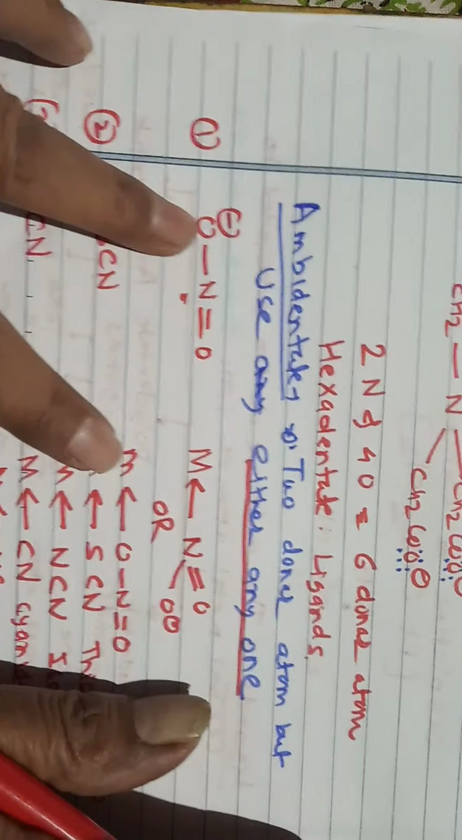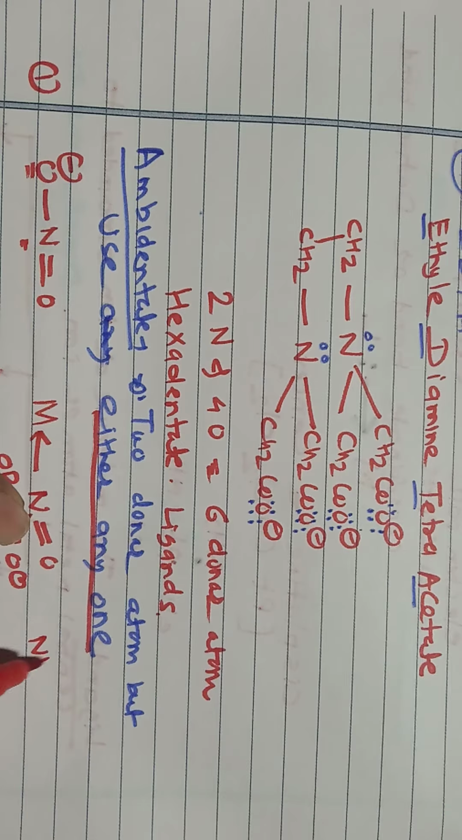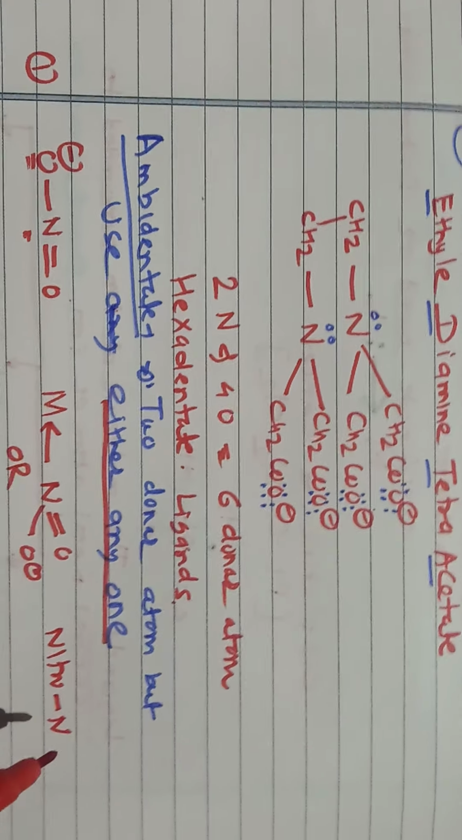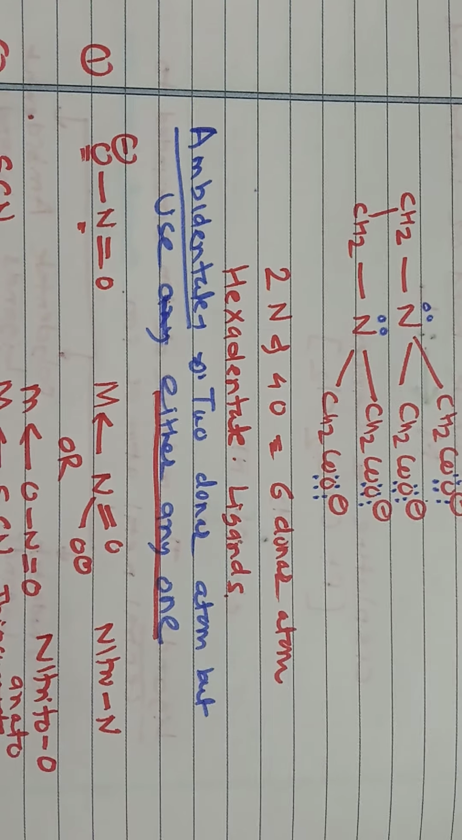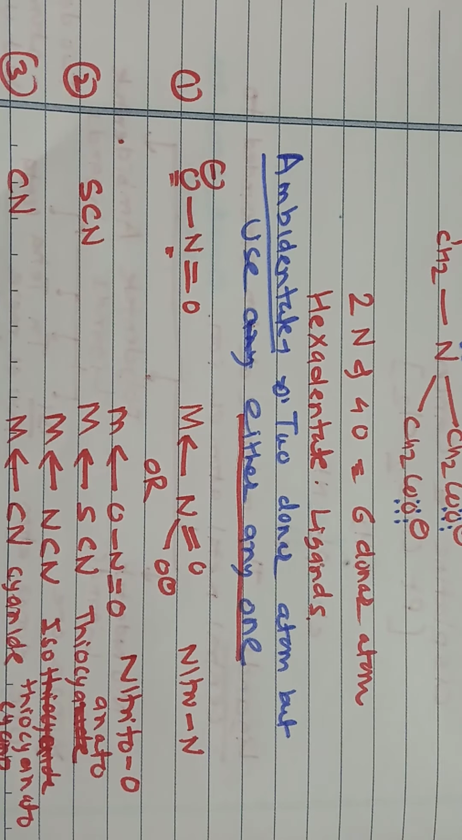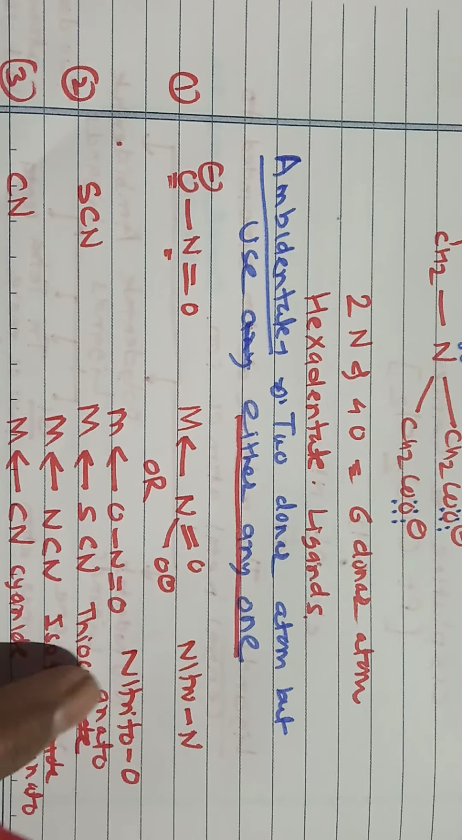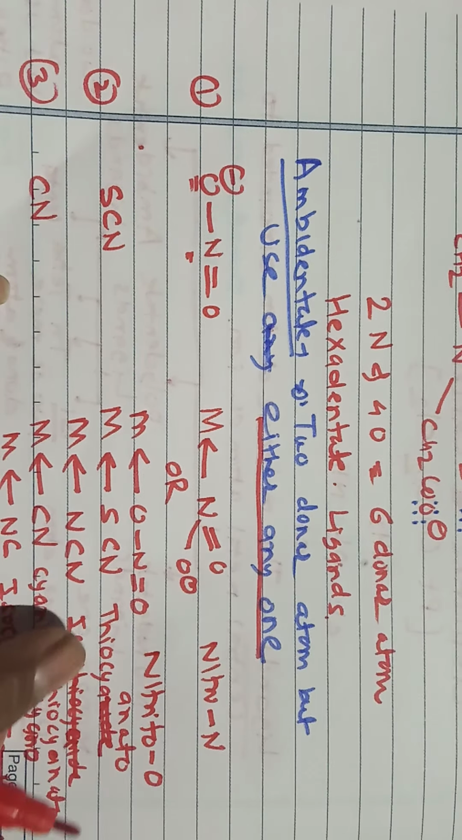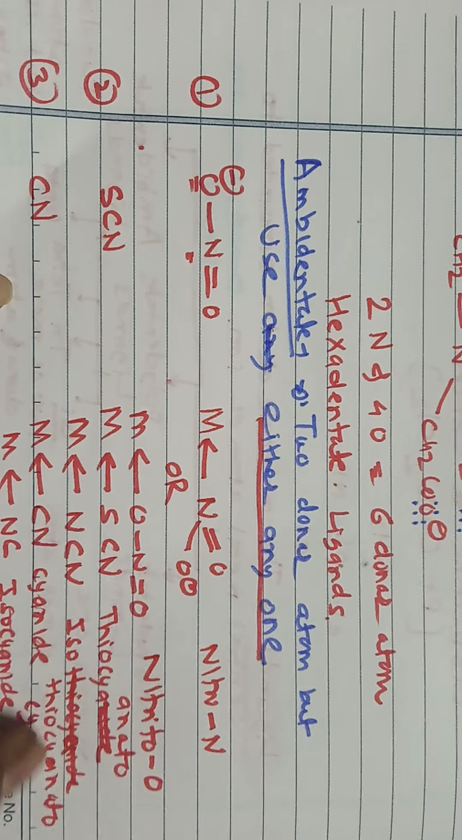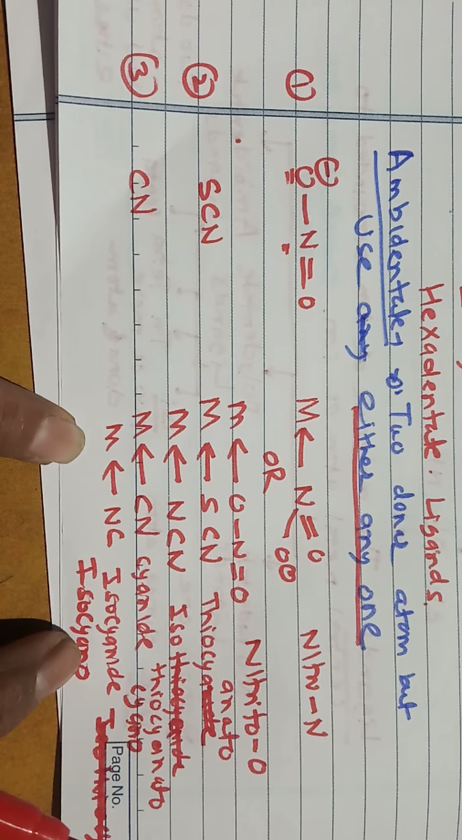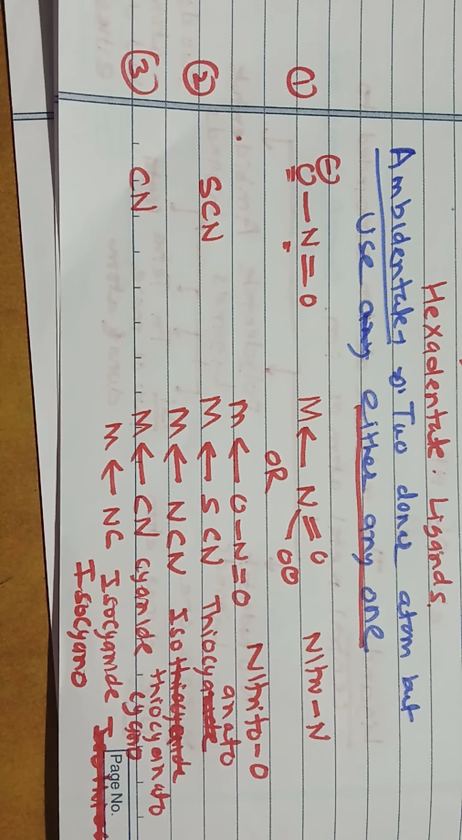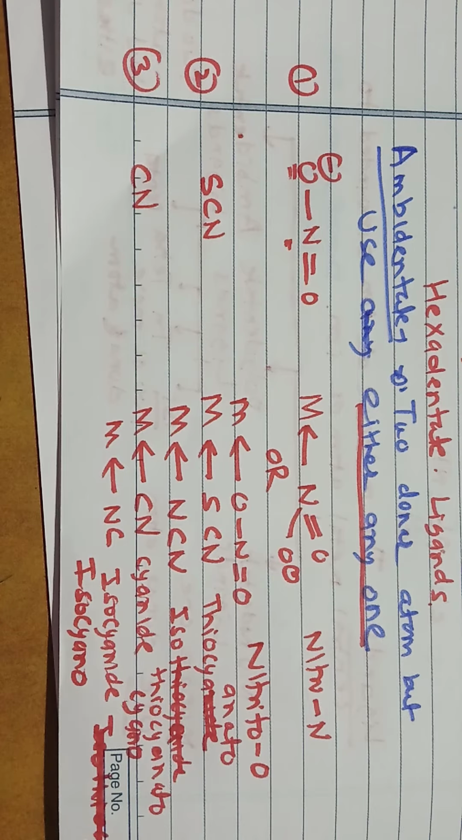This is nitro-N, or it is called nitrito-O. Remember this change in the name. This is nitro-N, this is nitrito-O. This is thiocyanato, isothiocyanato. This is cyano and this is isocyano. In ambidentate ligands, it can donate through any one of the atoms, not both at a time.